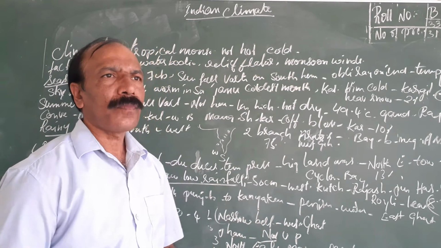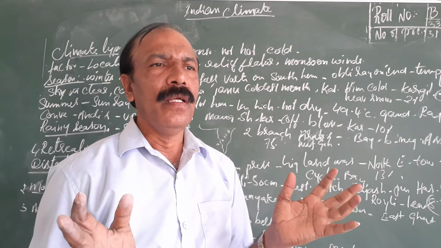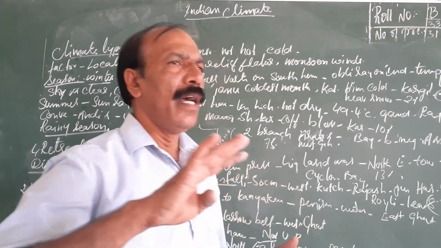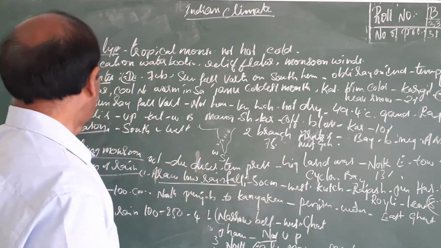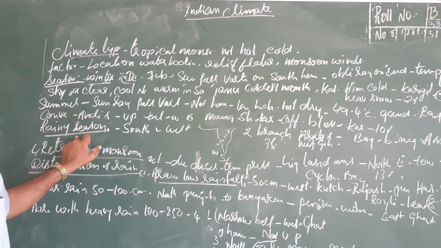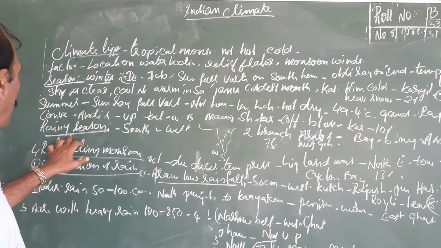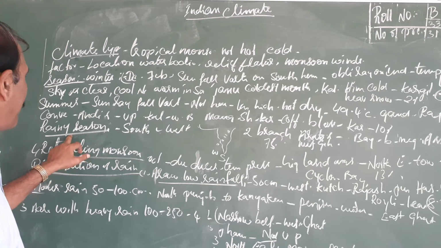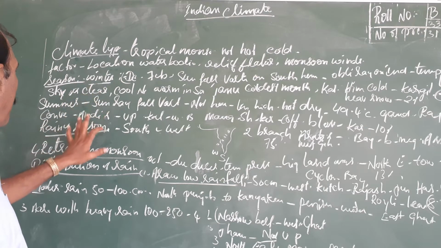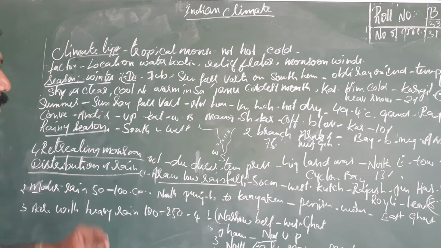Next, in India we have four seasons, according to area or according to circumstance. India has been divided into four seasons. The first season is the winter season, the second is the summer season, the third is the retreating monsoon season, and the fourth is the rainy season. So these are the four seasons.